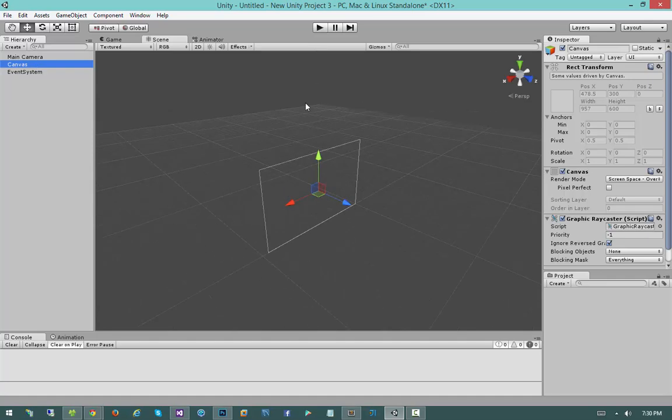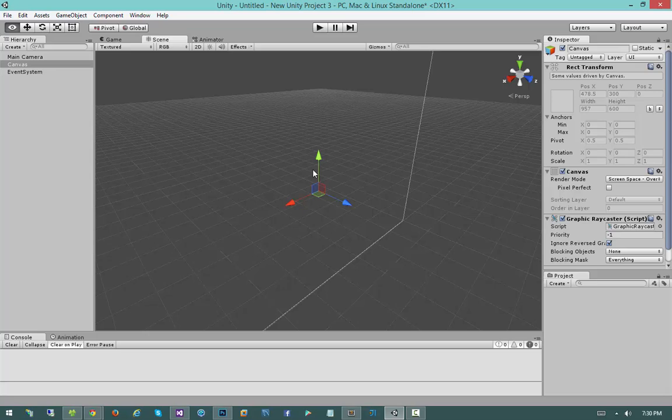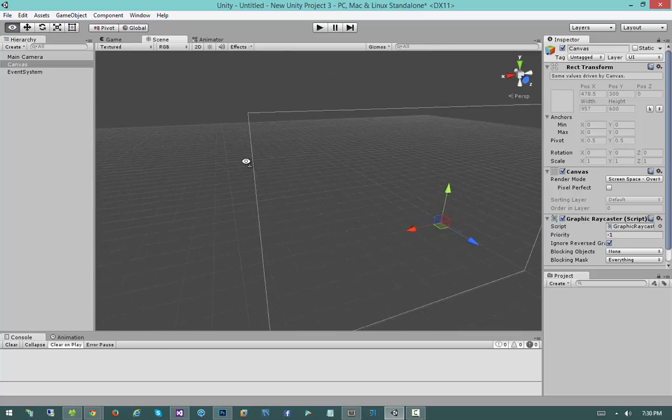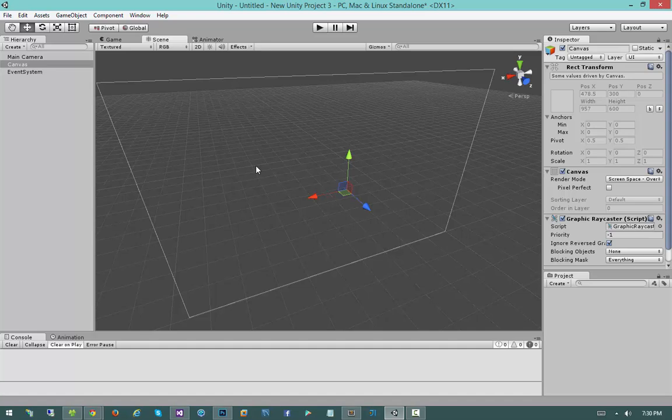And if I double click on this canvas guy, you'll notice he's really, really big. The reason for this is canvases are actually described in pixels, where one unit corresponds to one pixel, which means that this canvas is going to be very big, because if you look right here on the right hand side, you'll notice it's 957 by 600. Now that measurement is in pixels, but when we view the canvas inside of our scene, we will see that rendered as units. So 1 pixel equals 1 unit, therefore we get this really massive canvas.